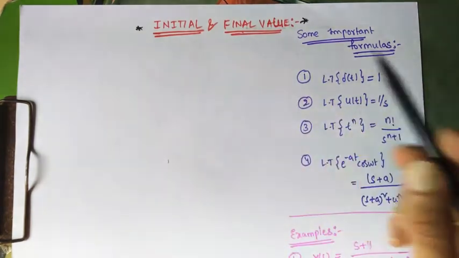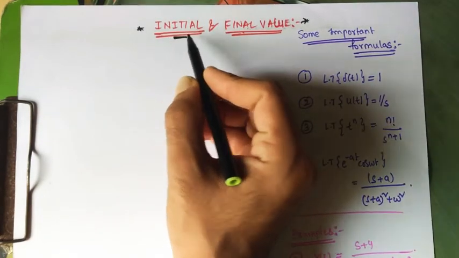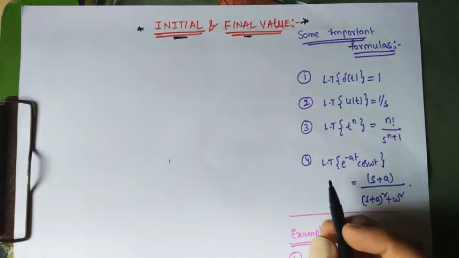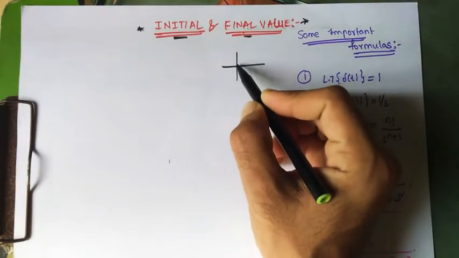In this video we are going to discuss the initial value theorem and final value theorem. So instead of directly going into the theorems, one should know what is meant by initial value and what is meant by final value. Let me draw the function like this.